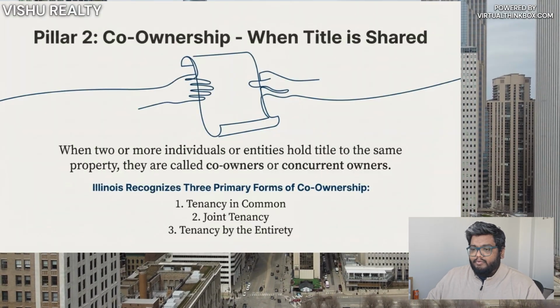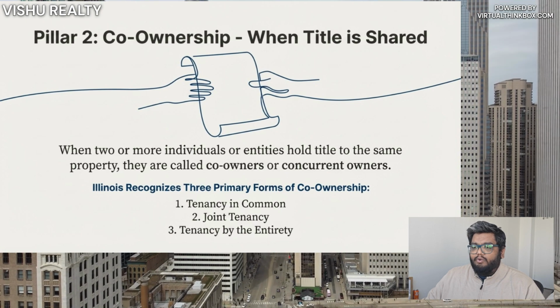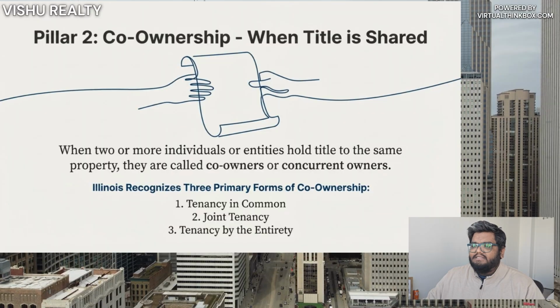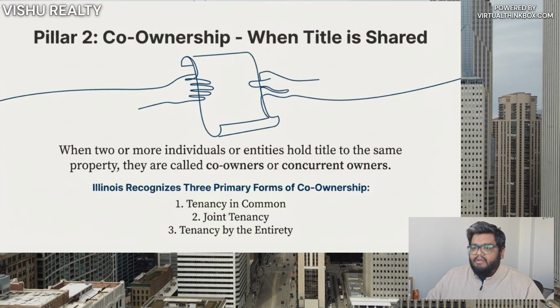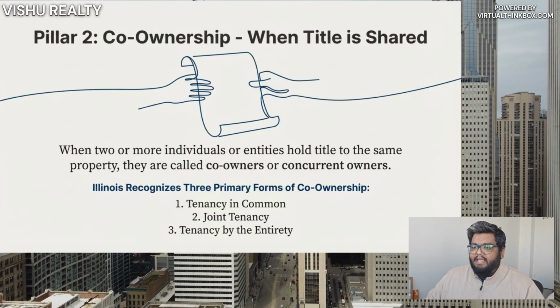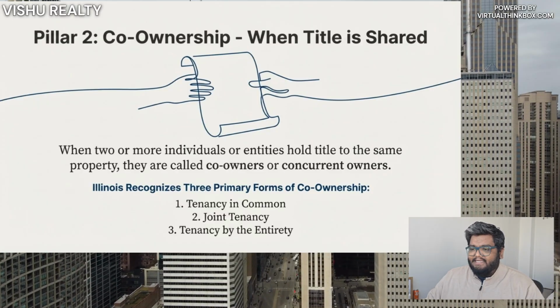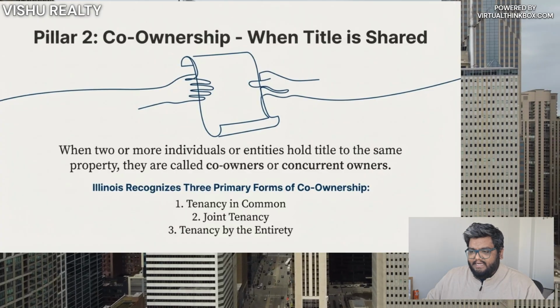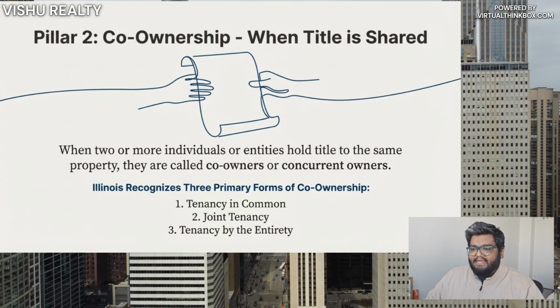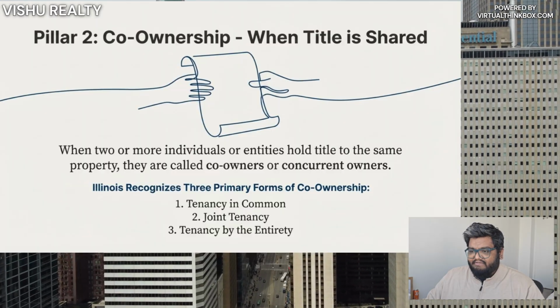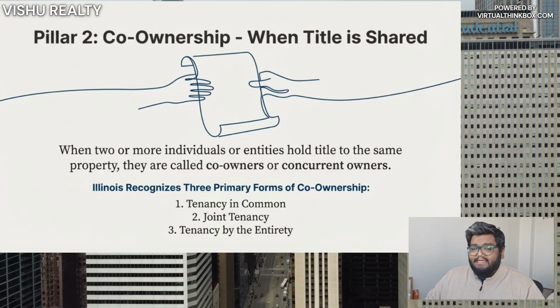Pillar number 2. Co-ownership. When two or more individuals or entities own property together, this is called co-ownership or concurrent ownership. Illinois recognizes three primary forms of co-ownership: tenancy in common, joint tenancy, and tenancy by the entirety. Each form has different rules regarding survivorship, transfer, and creditor rights.